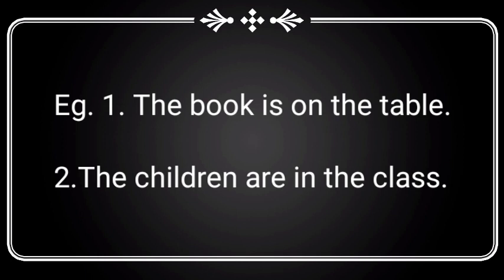See one more example: The children are in the class. The class is the noun form. The children is also a noun form, a collective noun. Here what is the preposition? In. So the word in is placed before the noun the class. It shows what relation it has to another noun, the children. So here in is the preposition. In these two sentences, on and in are prepositions. You understand?